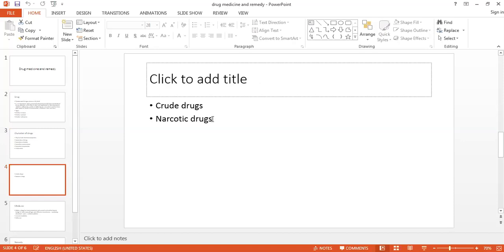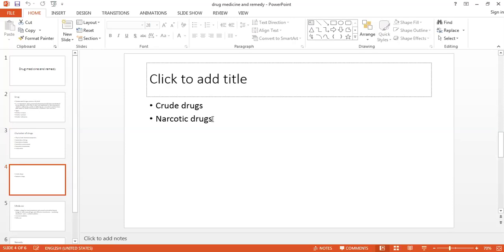Then we have seen the two types of drugs which we are using during drug proving: crude drugs and narcotic drugs. Crude drugs, we are taking all the symptoms and signs in the primary action only. But in the narcotic drugs, we have to take into the account the secondary action.